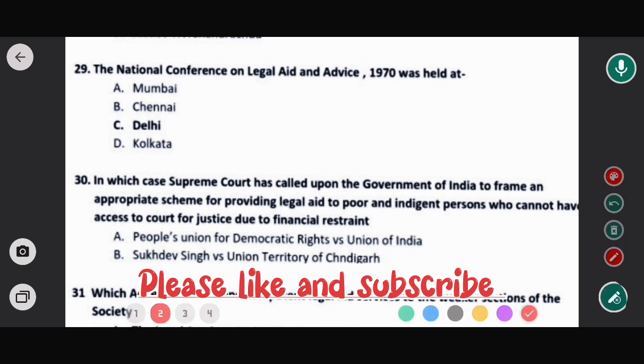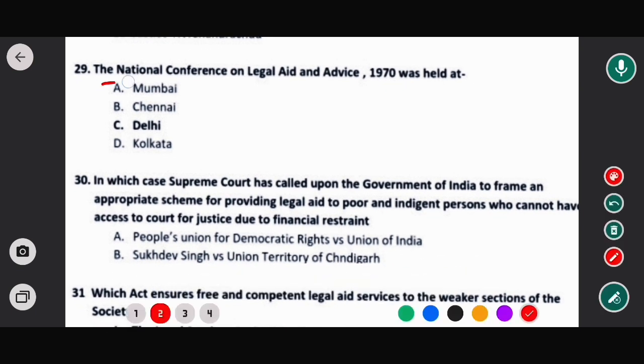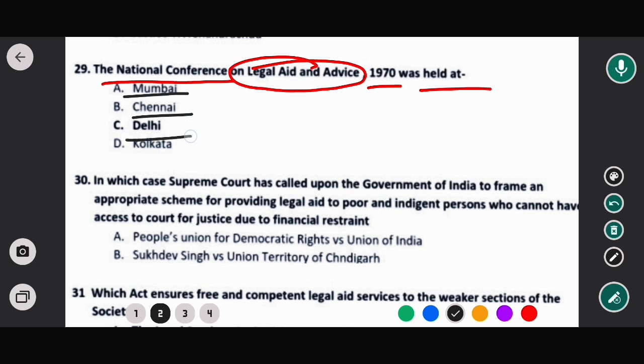The next question is: the National Conference on Legal Aid and Advice 1970 was held in which place? The options are Mumbai, Chennai, Delhi, Kolkata. In this case, option C would be the correct answer, that is Delhi.